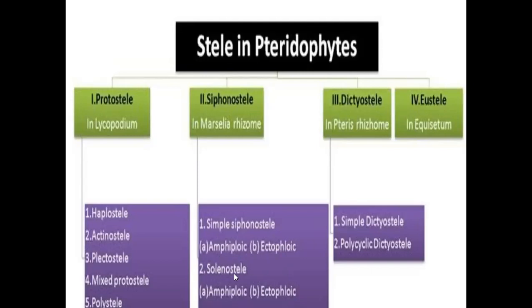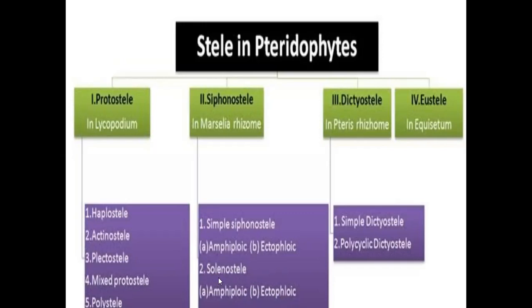And solenostele means the siphonostele is cut into a fragment at one place. They look like a capital C in shape, called solenostele. Solenosteles are also divided into two types based on the arrangement of phloem: amphiphloic solenostele and ectophloic solenostele. Amphiphloic solenostele means two phloem siphons are present in a capital C-shaped structure.